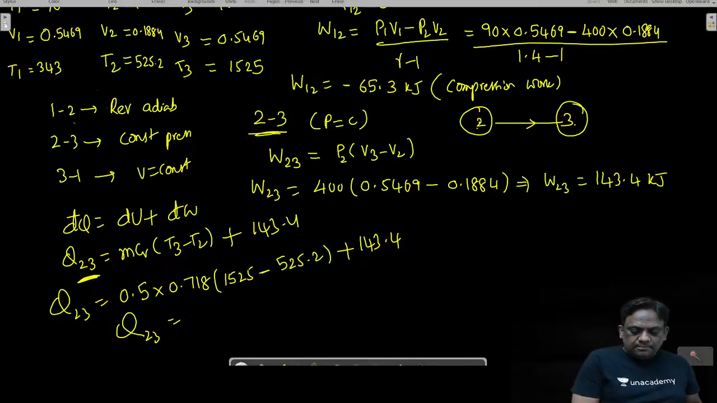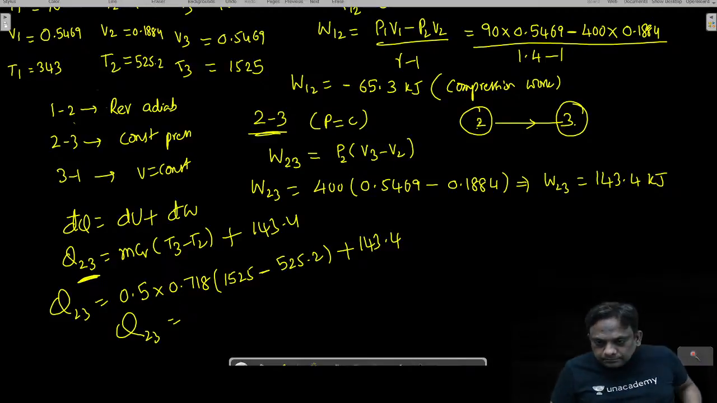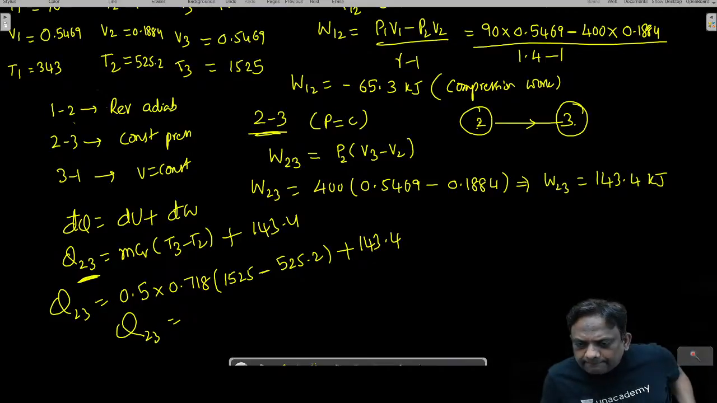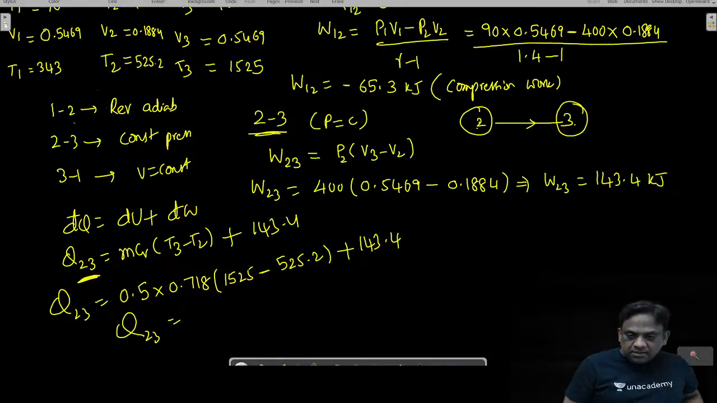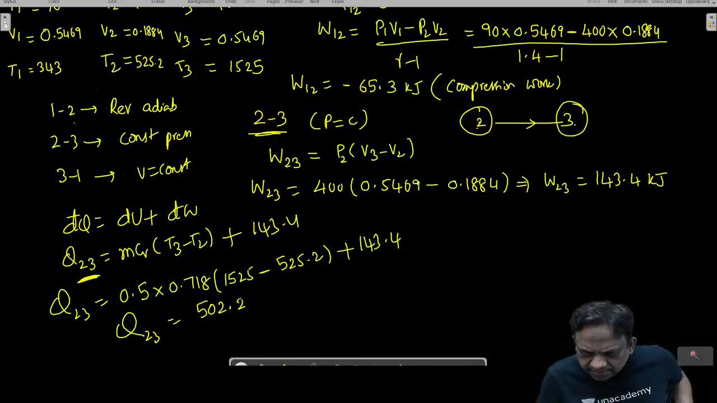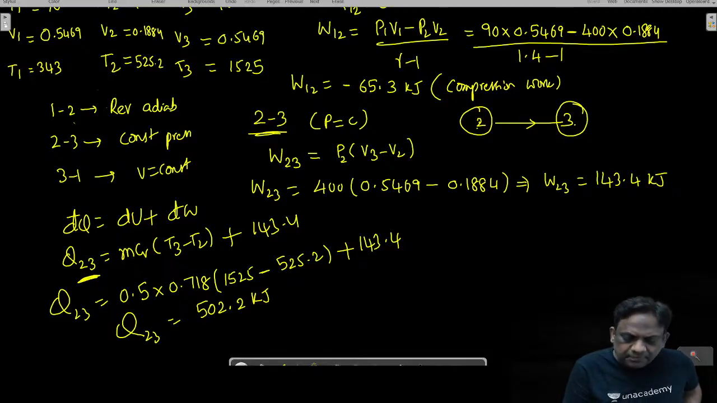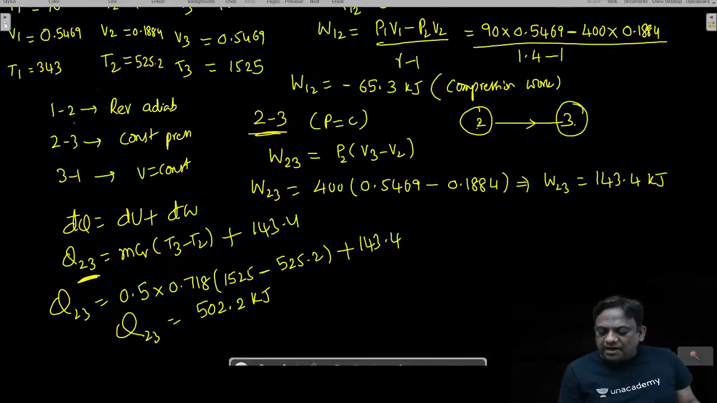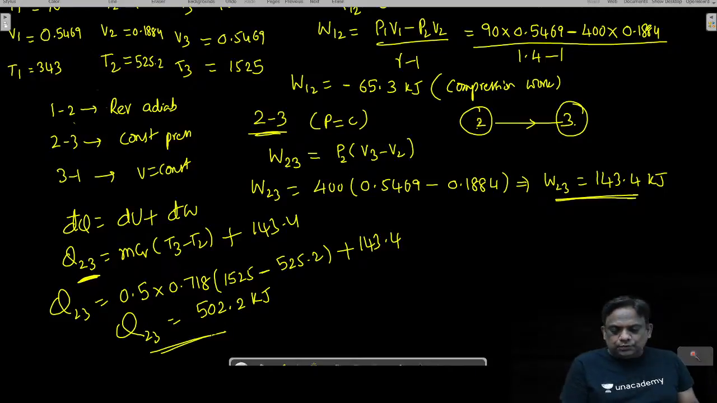Anyone in the class? Q23. No one is giving. I am waiting for your answers. 502.2. Wonderful. Correct, 502.2. Someone is giving 504. Okay, around that. So we have calculated work in 2 to 3 and heat in 2 to 3.